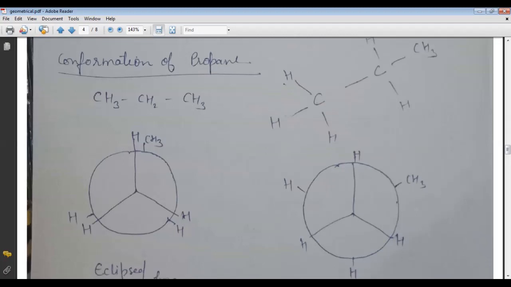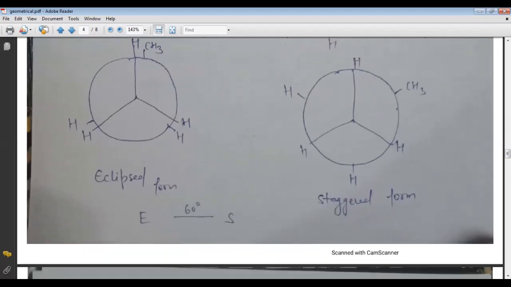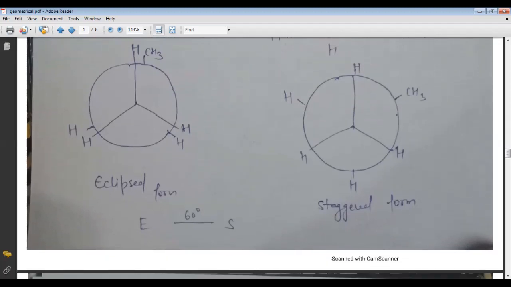So here, this is the eclipse form and the staggered form, and each eclipse form is converted into staggered form by a 60-degree angle. And the staggered form is converted into eclipse form by a 60-degree angle. So every 60-degree rotation, eclipse and staggered forms are converted into each other.